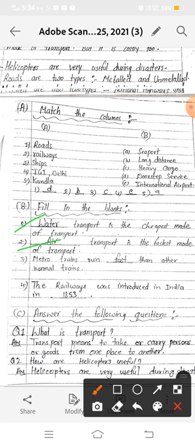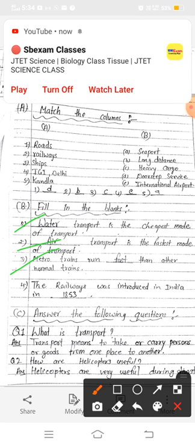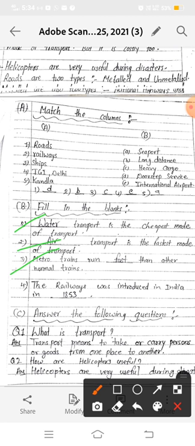Okay, so now the next is metro trains run faster than other normal trains. We have two types of trains: railway trains and the metro trains. Okay, metro trains are very fast. Okay, metro trains run faster than the other normal trains.